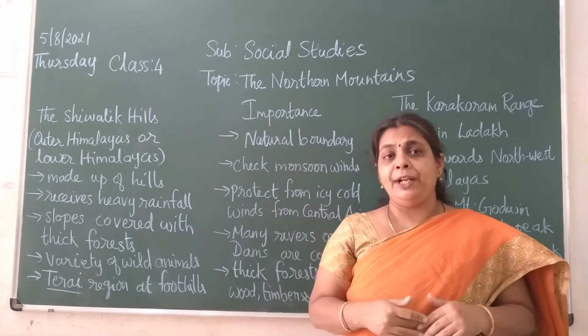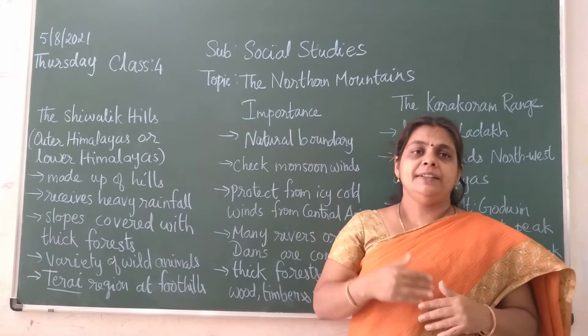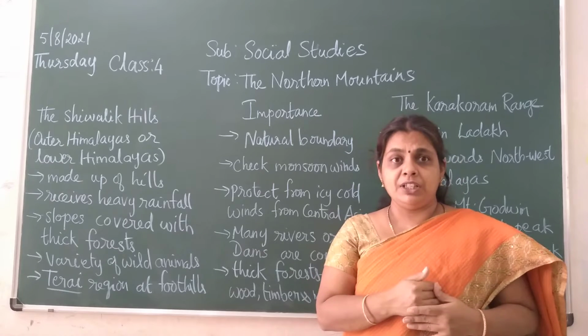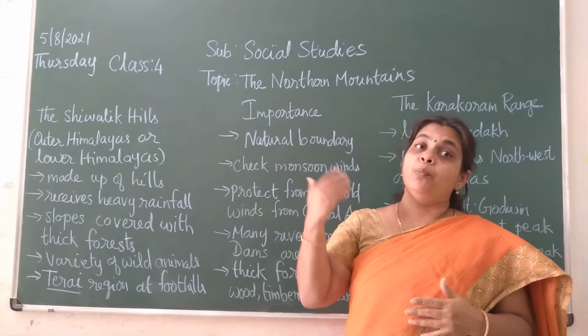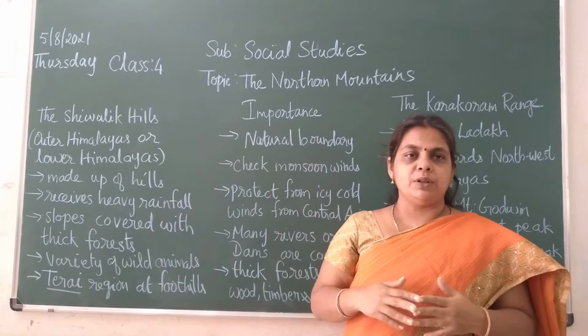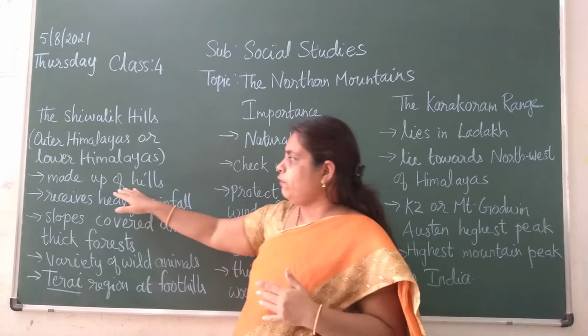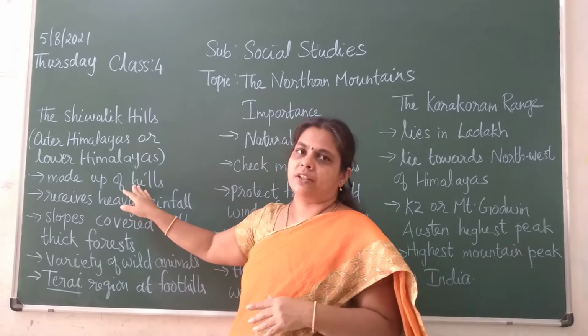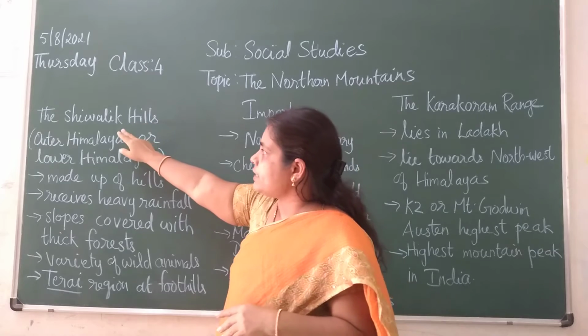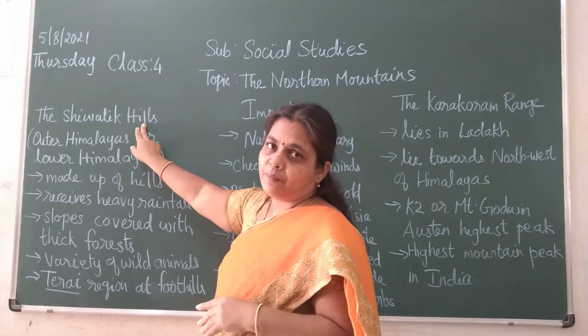Mainly it is made up of hills, children. That means they are not of that much height, like Himadri and Himachal are. Himadri is above 5000 meters and Himachal is also a little less than 5000 meters. So this one forms the hills over there. That's why the name itself is Shivalik hills.